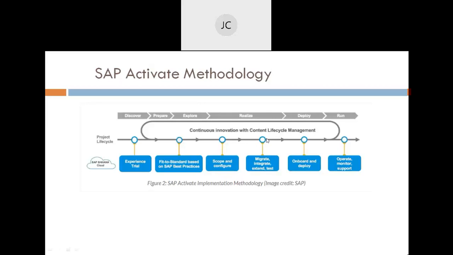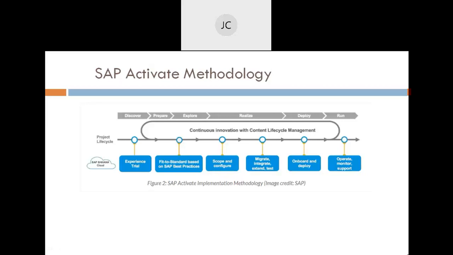Today's session is also from that. Let me quickly cover Activate methodology and then we will start from tomorrow also. I think it's too much to understand, but anyway, let me cover methodology. That's why fit to standard based on SAP best practices is there. In the Prepare phase, we assign the as-is to to-be. We check best practices and define the as-is to to-be solution here.